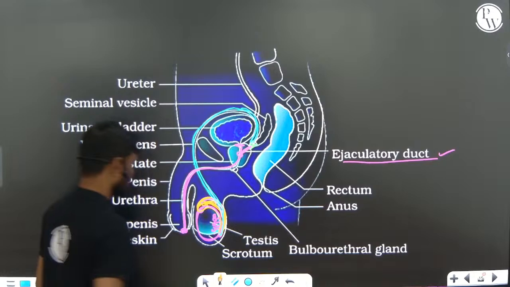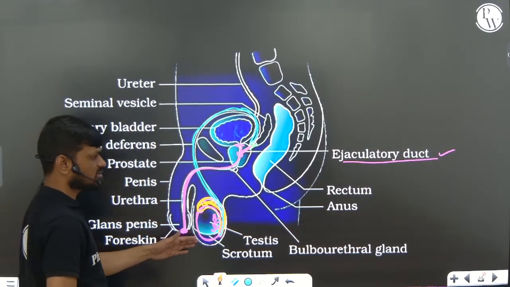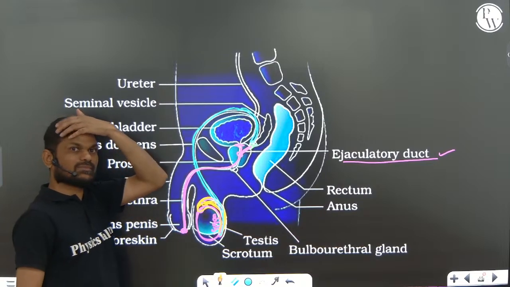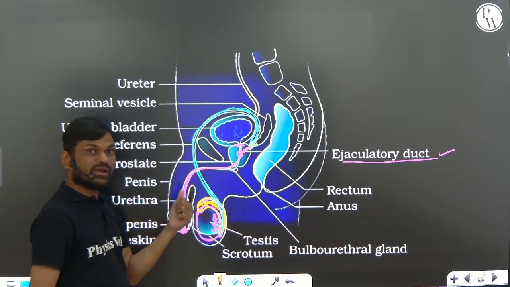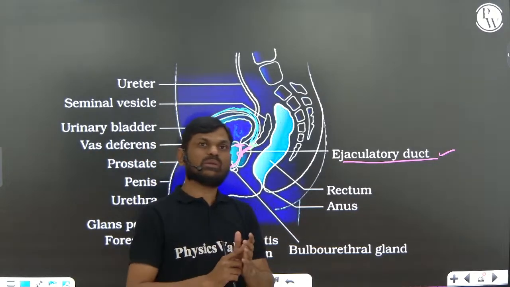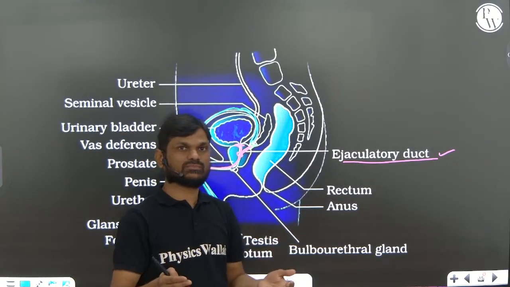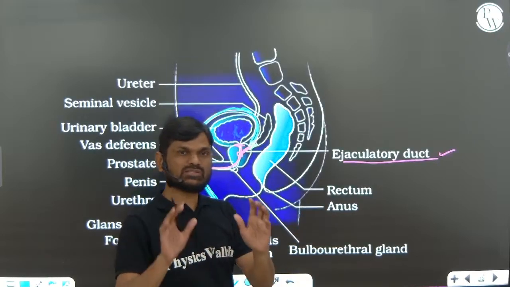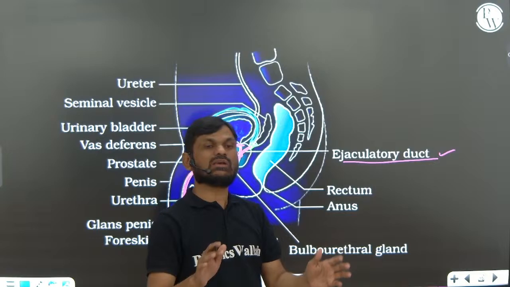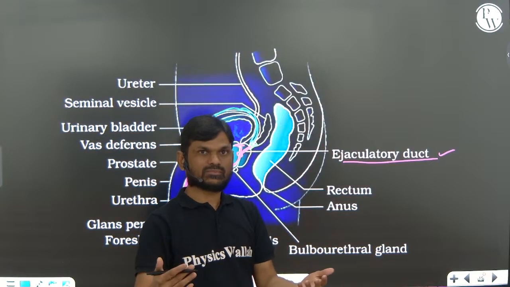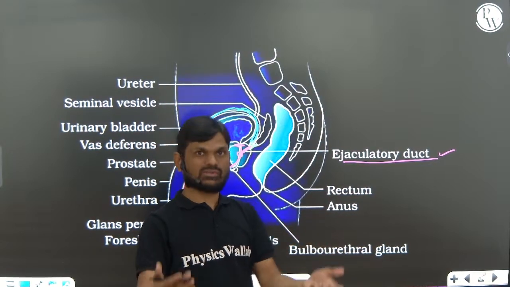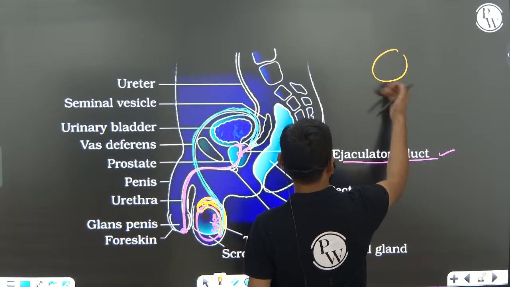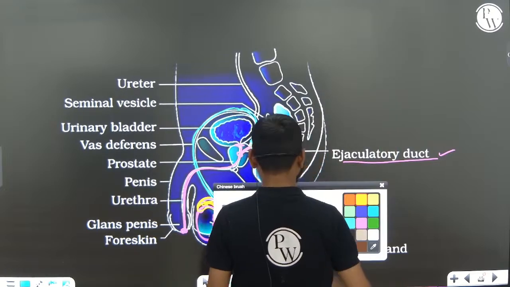Now, one more structure, external genitalia. Already we discussed about the scrotum, but one more is there, that is penis. Penis is made up of a special type of erectile tissue. Only this is mentioned in NCERT: special type of tissue present in penis, which helps in erection and that helps in insemination. Question important, right?